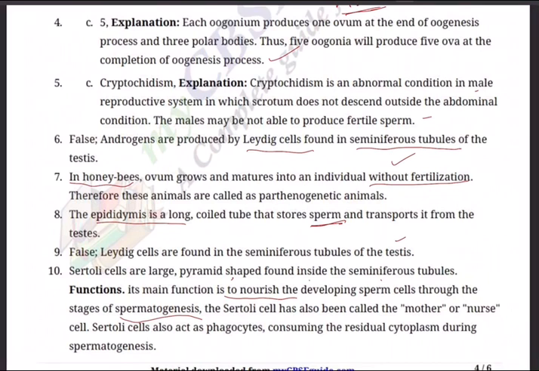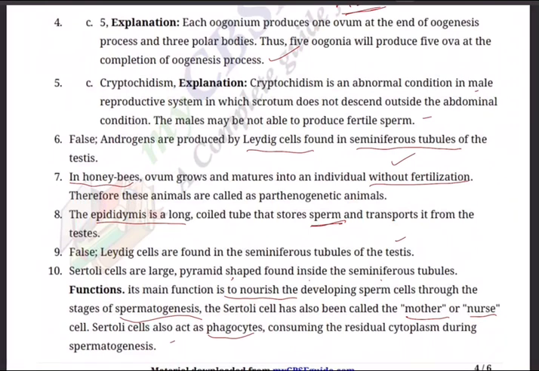Leydig cells are for production of androgens. So you can remember Leydig, androgen. Next, the Sertoli cell has also been called mother or nurse cell because it feeds the sperms with nourishment.